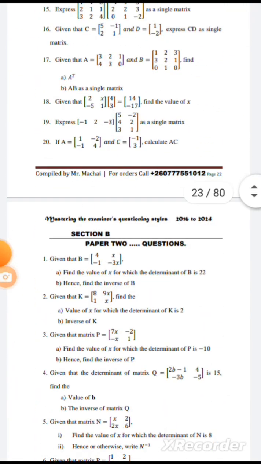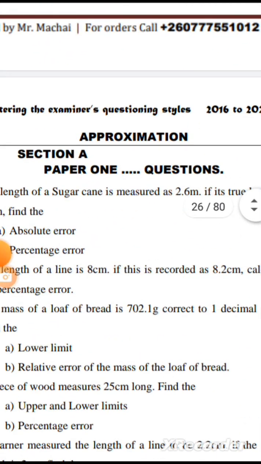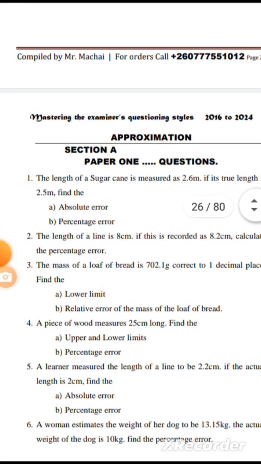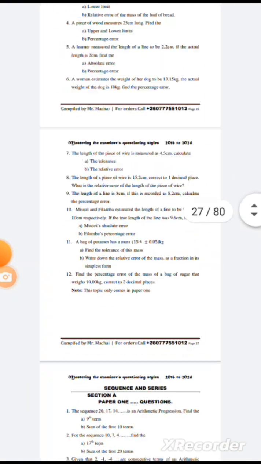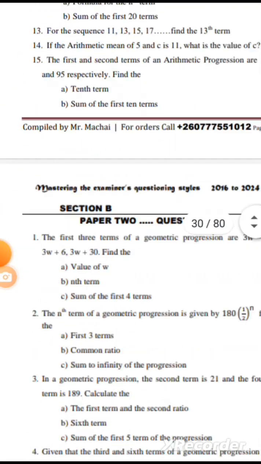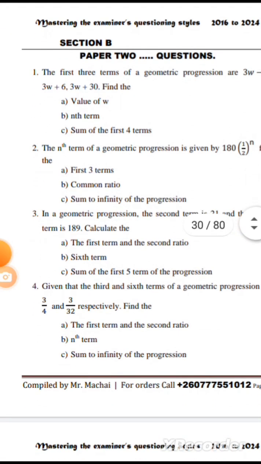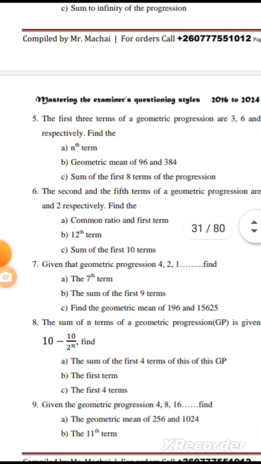Down here we have approximation. For example, when you are given those questions, you need to know how to get the absolute error, percentage error, relative error, and how to get the upper and lower limits. All those are included here. Then we have sequence and series, which is AP for Paper 1, and sequence and series, which is GP for Paper 2. You need to know how to find the common ratio, sum to infinity, sum of the nth term, and so on and so forth.